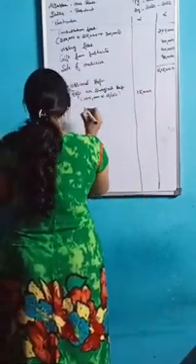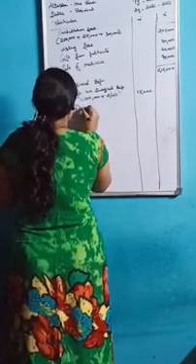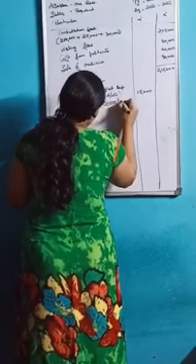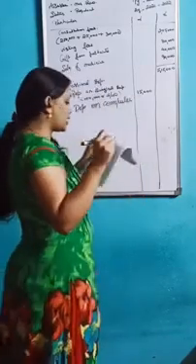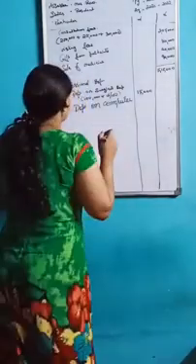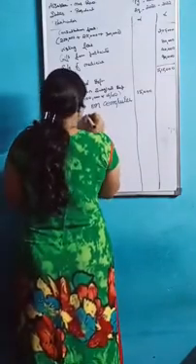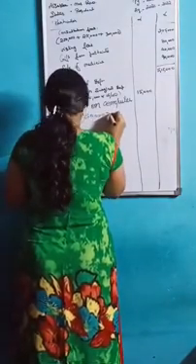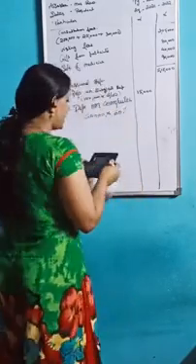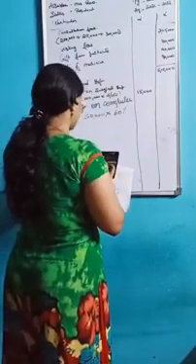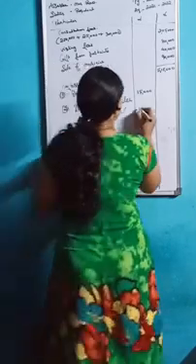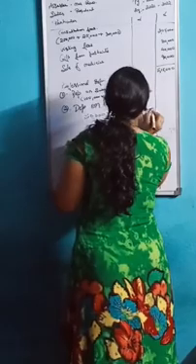Next one, the second, is depreciation on computer. Okay, so the computer amount is 50,000. The percentage is 60. So here, 50,000 into 60%. How much will you get? You will get 30,000.